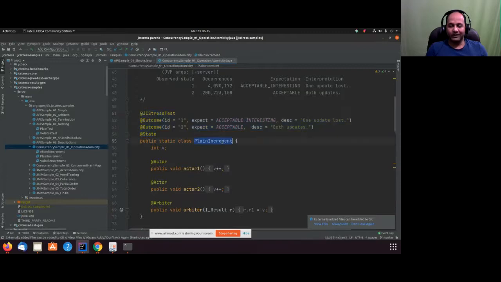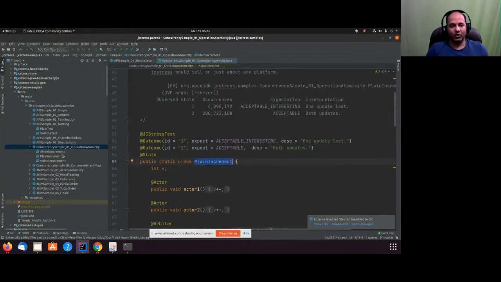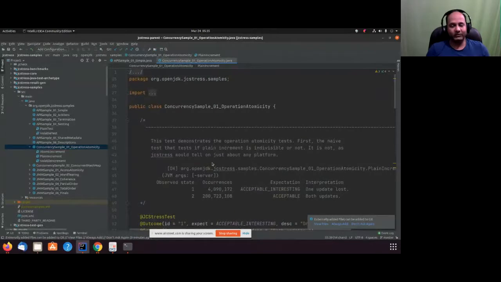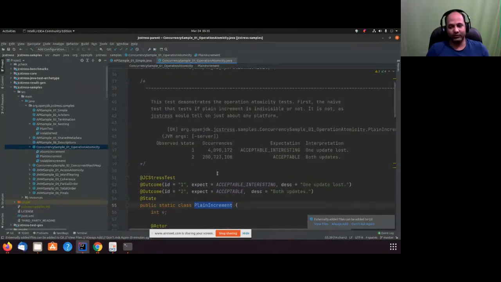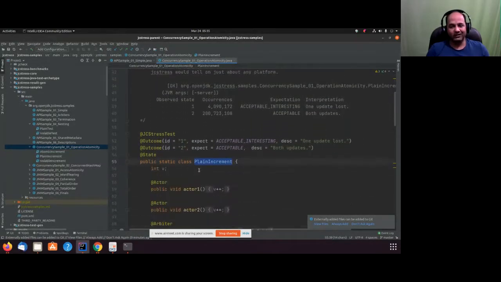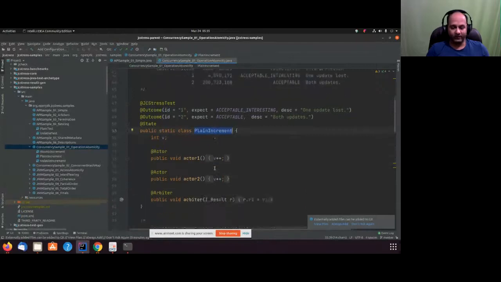So we call it a nested test. If you have some tests and all are related, because you see all are going to increment, one is atomic, one is plain, one is volatile increment, all are making similar changes. So that's the reason we clubbed them together. That's the functionality provided by GC Stress. We can club them together and we can run them.